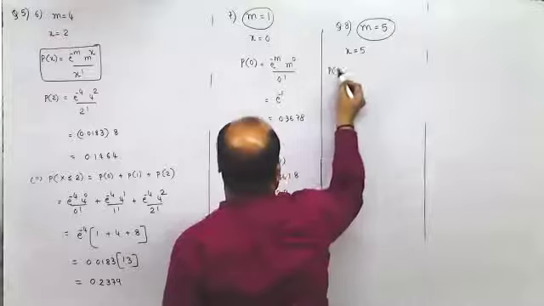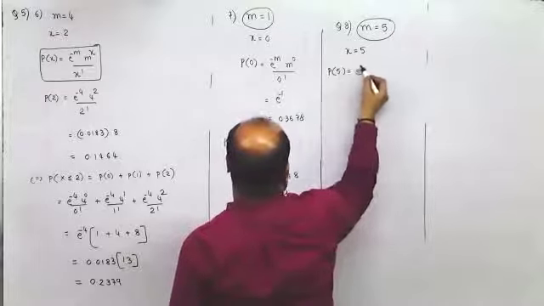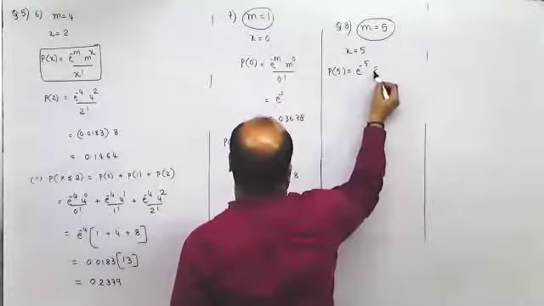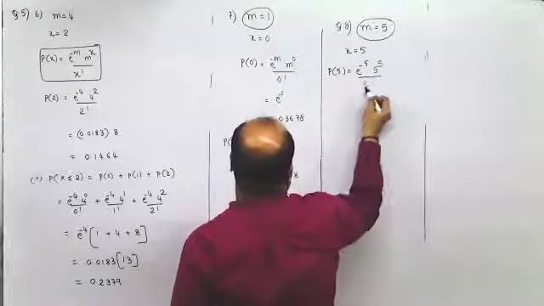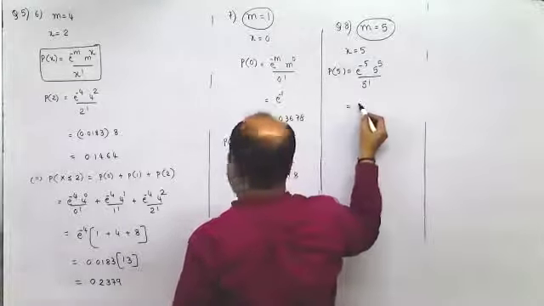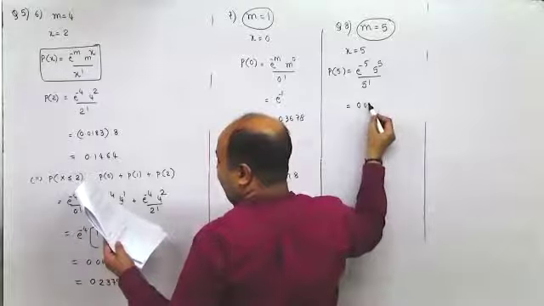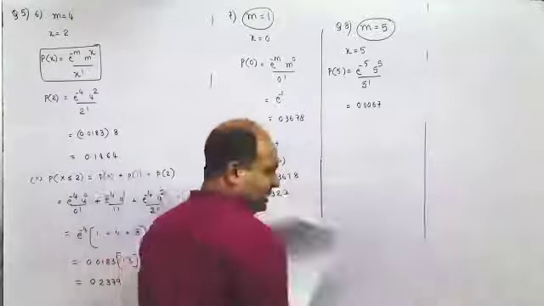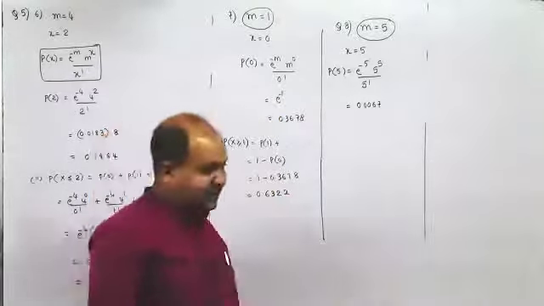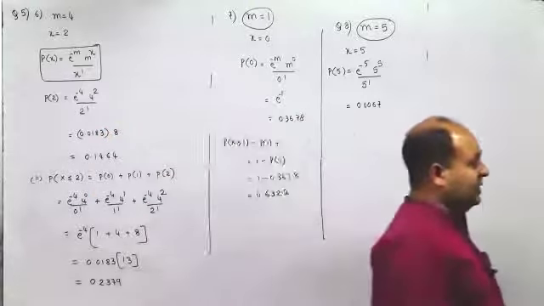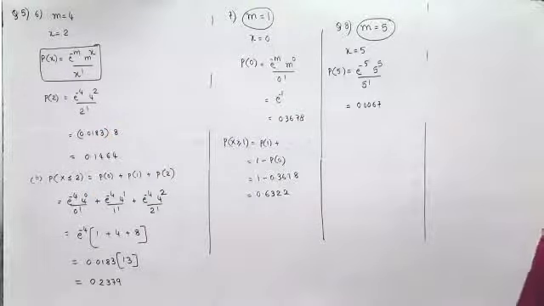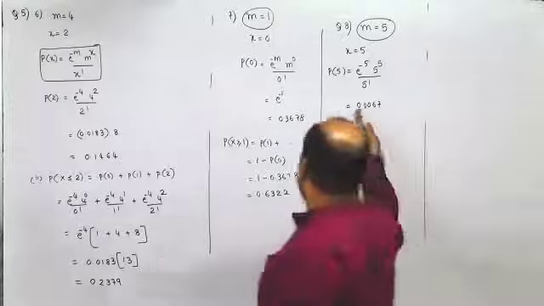Now that means P of 5 is equal to e raised to minus M into M raised to X upon X factorial. E raised to minus 5 is given to be 0.0067. I think it is wrong, something else I think. Just check the textbook. What is the value? Is it 0.0067? Because as far as I remember, there were many zeros here.